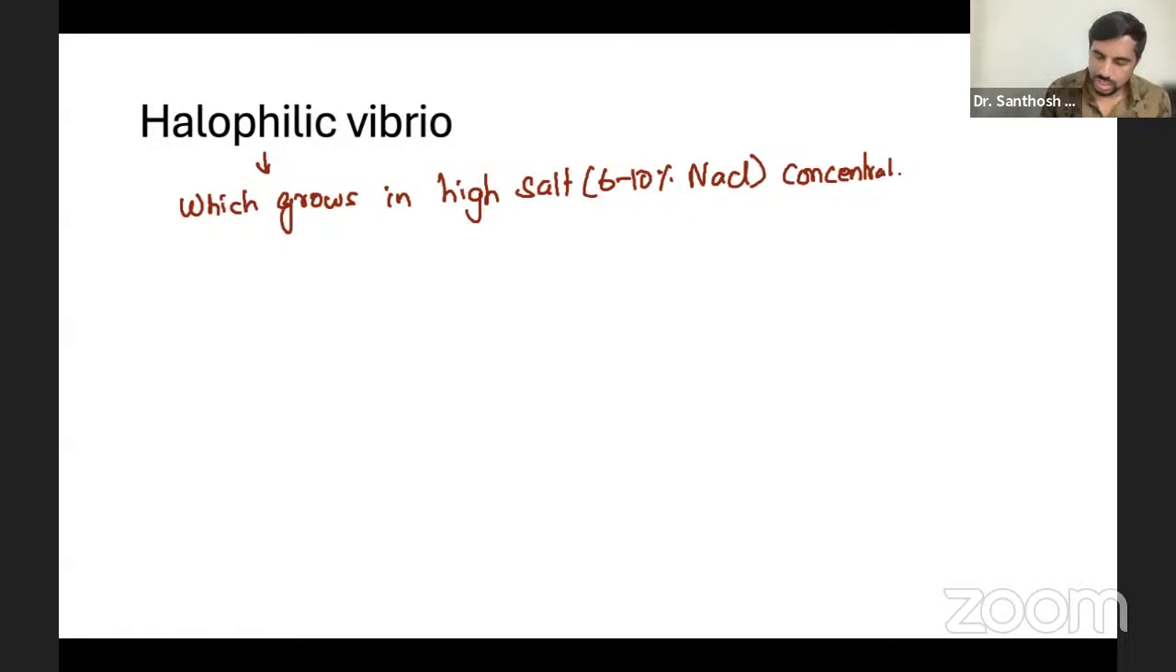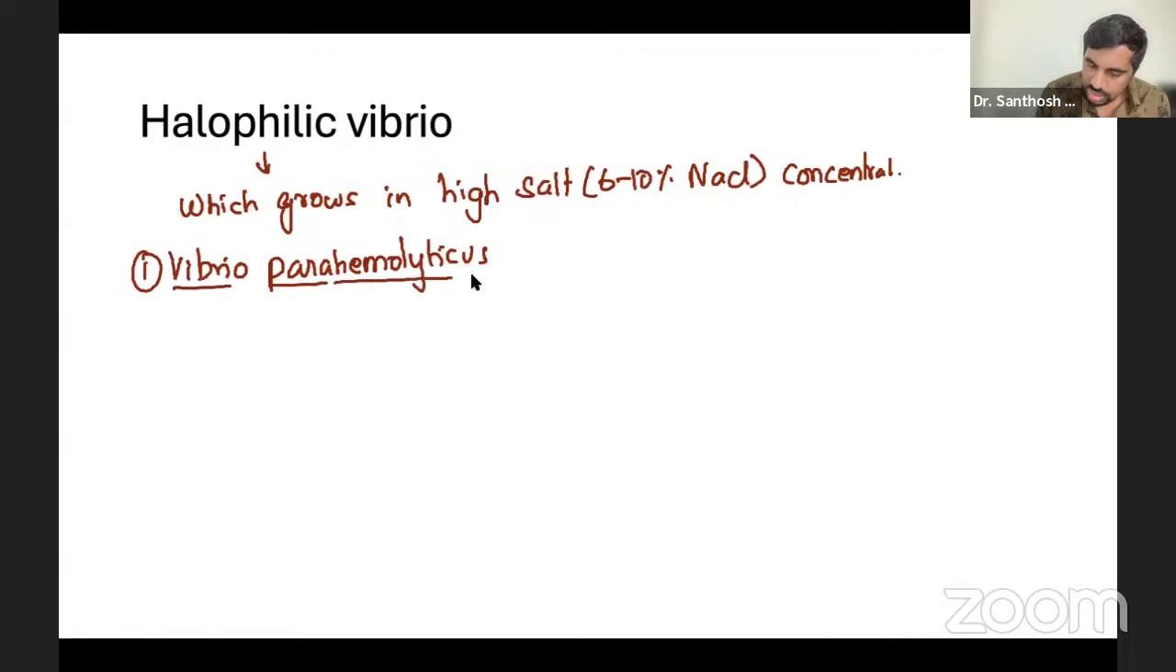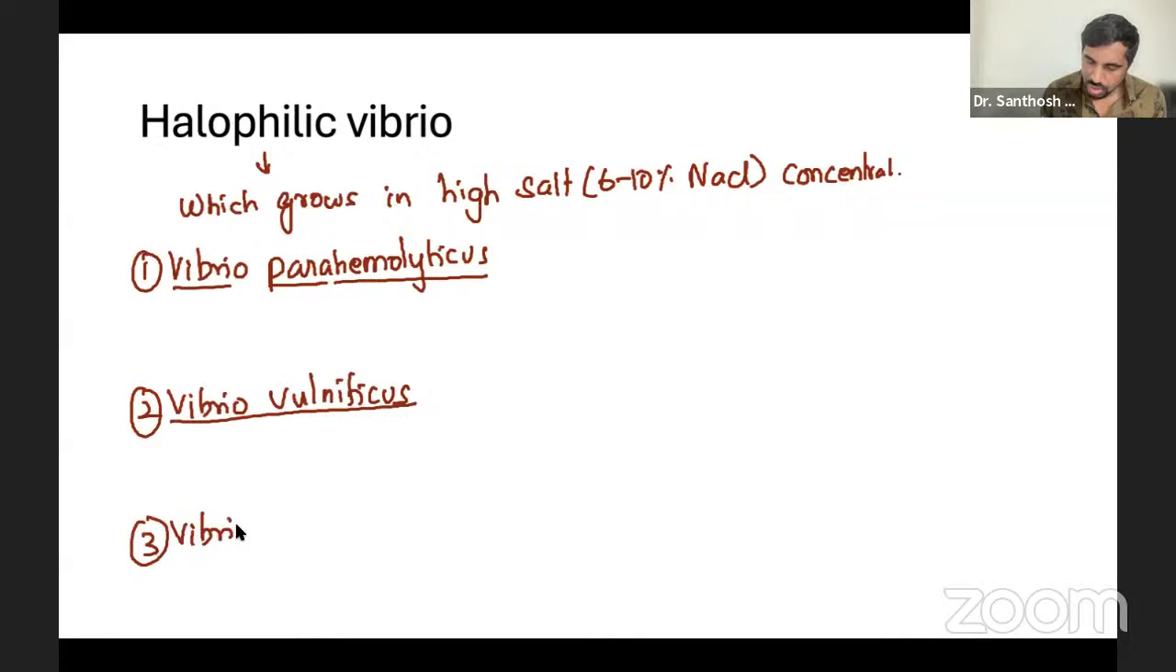What are the halophilic Vibrios? There are 3 Vibrios which are very important. One is Vibrio parahemolyticus. You have a lot of clues here. Second is Vibrio vulnificus. And third is Vibrio alginolyticus.